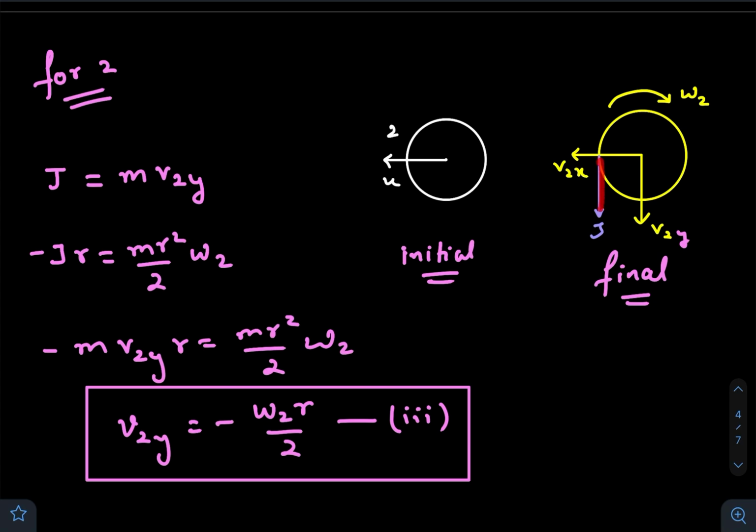So here the impulse is changing the linear momentum in the vertical direction, that is m times v2y. This will also create an angular impulse, that is minus jr, in the anticlockwise direction, which is equal to the change in angular momentum, that is I into omega 2, right? Solving, we get v2y equals minus omega 2 r by 2.